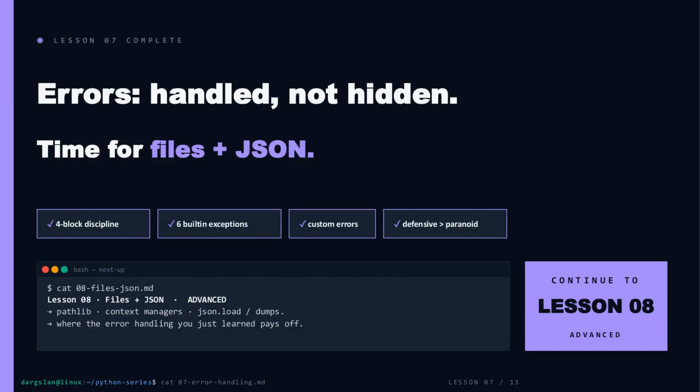So that's Lesson 7. 4-block discipline, the 6 built-ins worth knowing by name, custom hierarchies when the domain demands it, and the senior mindset: defensive, not paranoid. Next up, files and JSON: pathlib, context managers, json.load, and dumps. And here's the thing. Every file you open, every JSON you parse, can fail in ways you now know how to handle. The error handling you just learned, that's where it earns its keep. See you in Lesson 8.